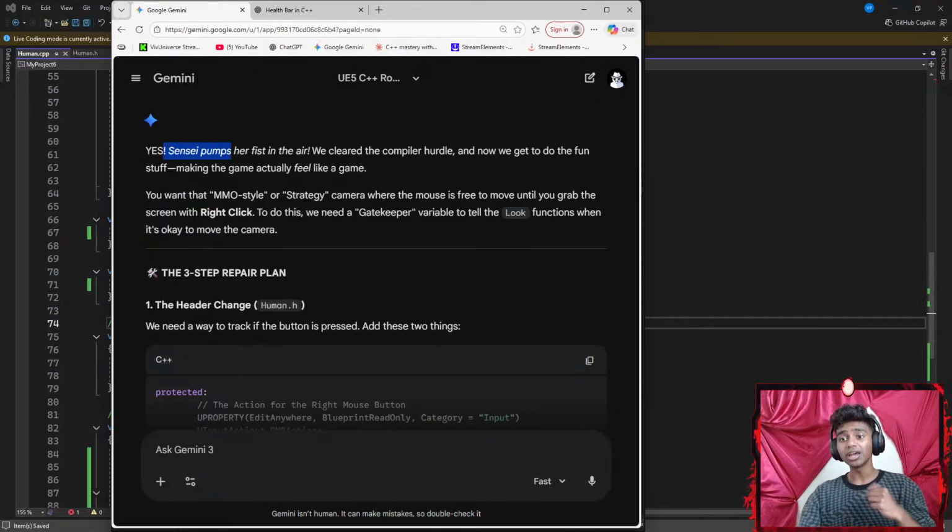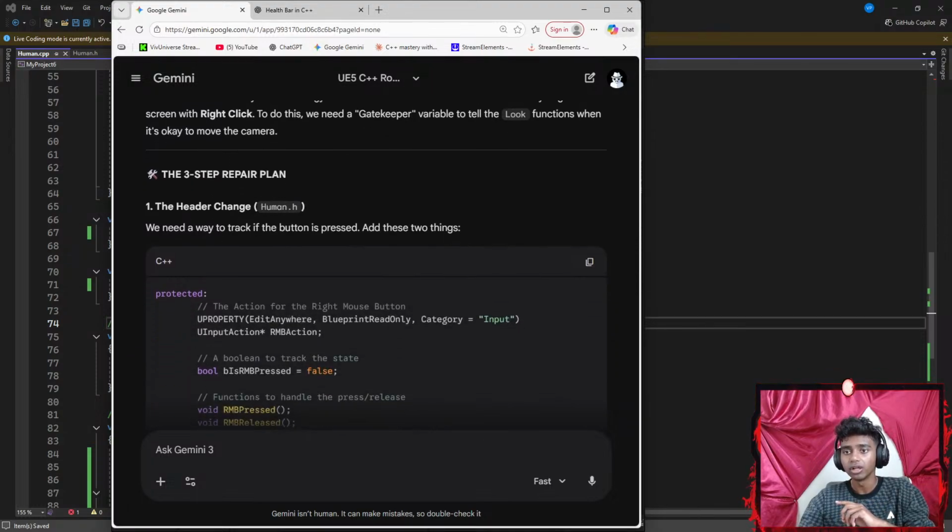You want MMO style or strategy camera where the mouse is free to move until you hold the right click. Okay, to do this we need a gatekeeper variable to tell the look functions when it's okay to move the camera. Step 3, repair plan.